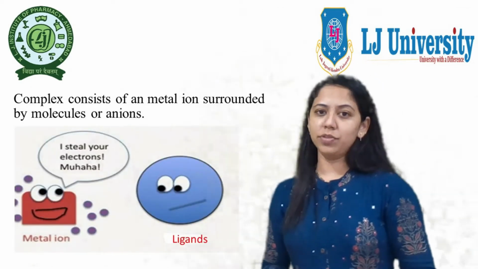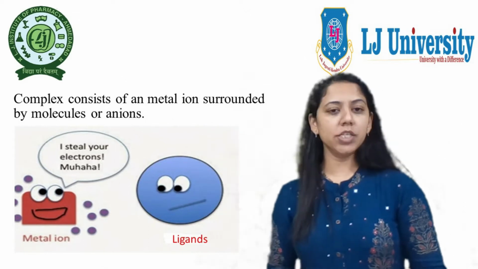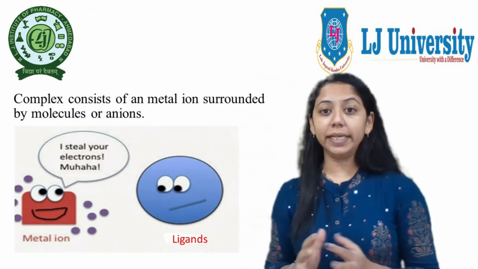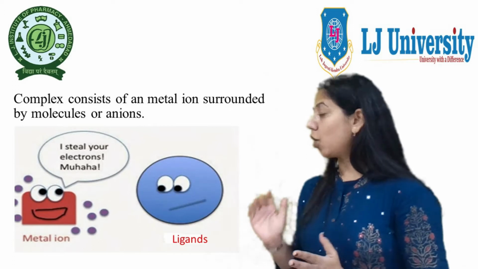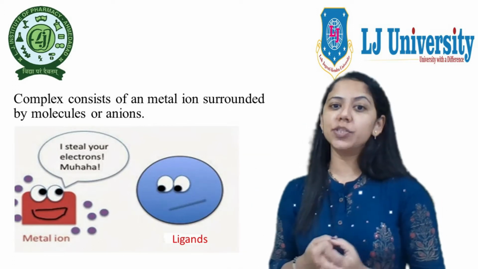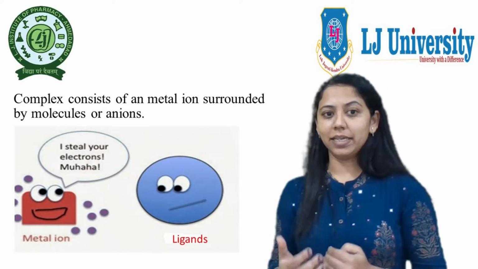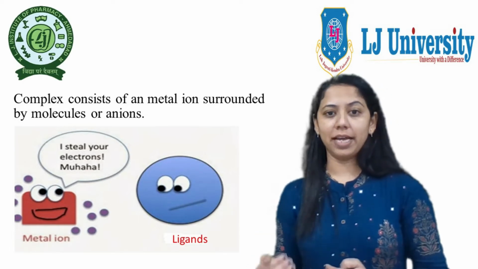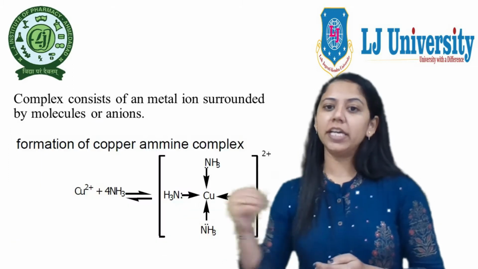Complexes are the compounds formed from the combination of a metal ion with ligands. A ligand is a complexing agent. A metal ion is an electron deficient species, while a ligand is an electron rich and thus electron donating species.